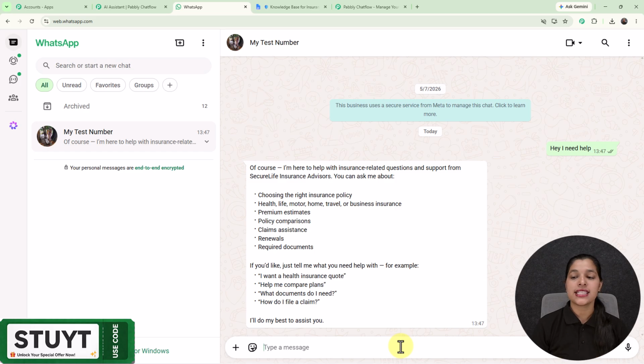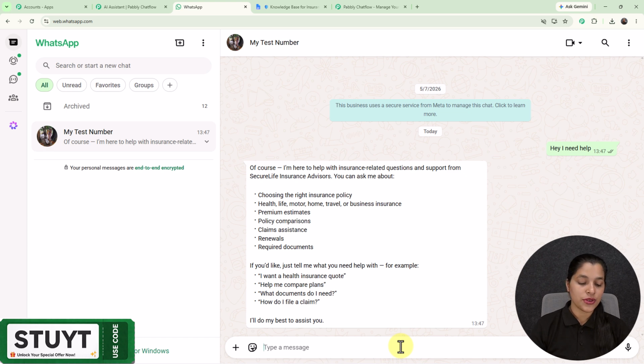And right here you can see that I am getting the response, and this response says, "Of course, I am here to help with insurance related questions and support from Secure Life Insurance Advisors." So right here I have created this AI assistant for my insurance business, but you can modify it according to the business you are running.